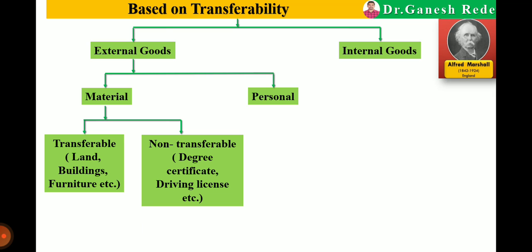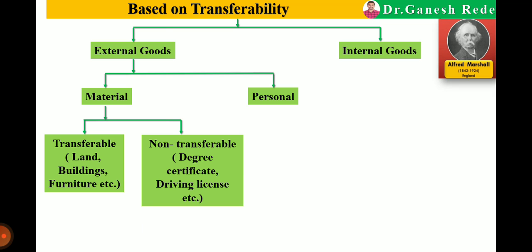So external material transferable goods are land, building, furniture. Means we can transfer them, we can transfer their ownership. That is the material transferable good. Land, building, furniture, pen, book, fan, table, these are transferable.